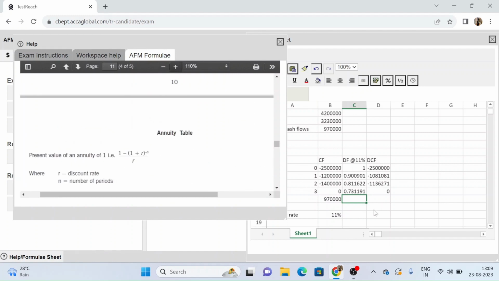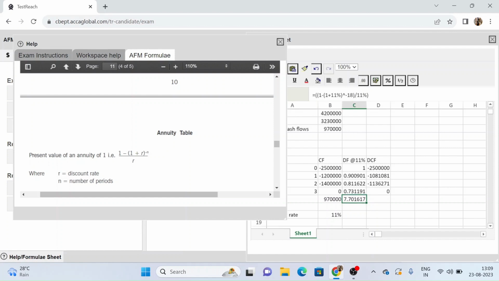So this is the formula that we can use to find out this factor. So first of all, I will take 1 minus (1 plus R), where R is 11%, then I can raise it to the power of minus n, where n is the number of years, so minus 18. And then I can divide this entire figure by R, which is again 11%. So this is the annuity factor that I will be getting for my 18th year.